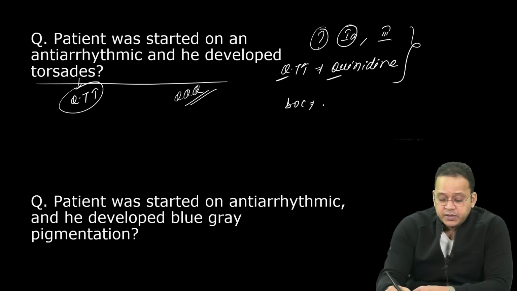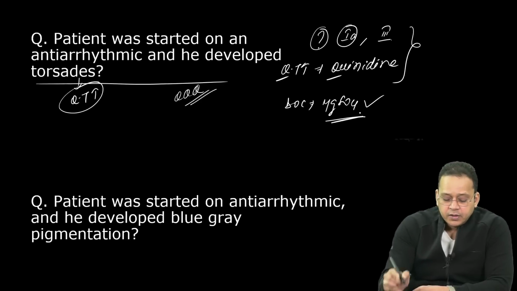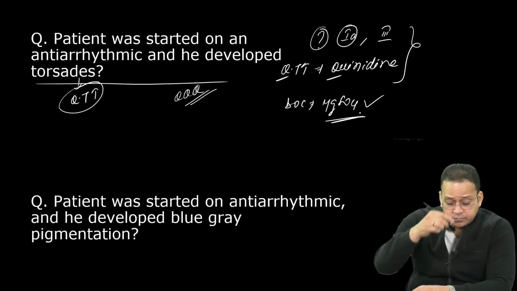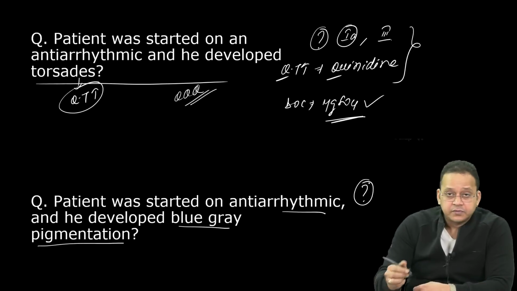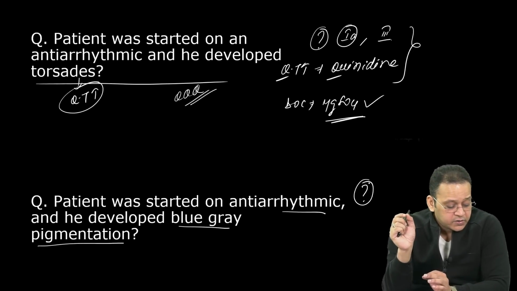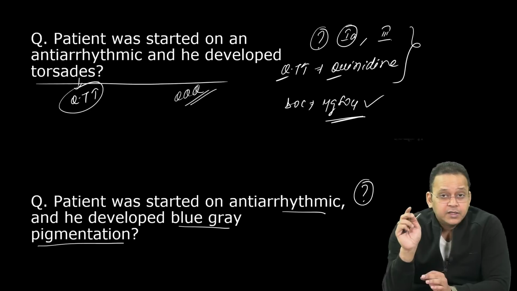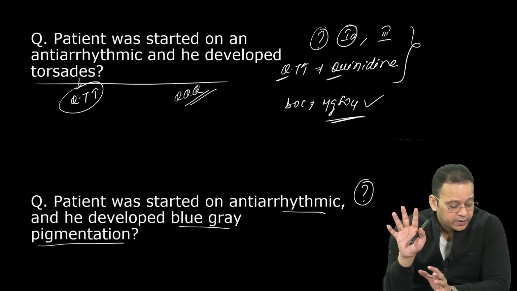Treatment, if there is treatment, drug of choice is magnesium sulfate. Now look at question number 2. Patient was started on antiarrhythmic and he developed blue-gray pigmentation, right? What is the causative drug here? Again, this is a drug that is frequently asked.